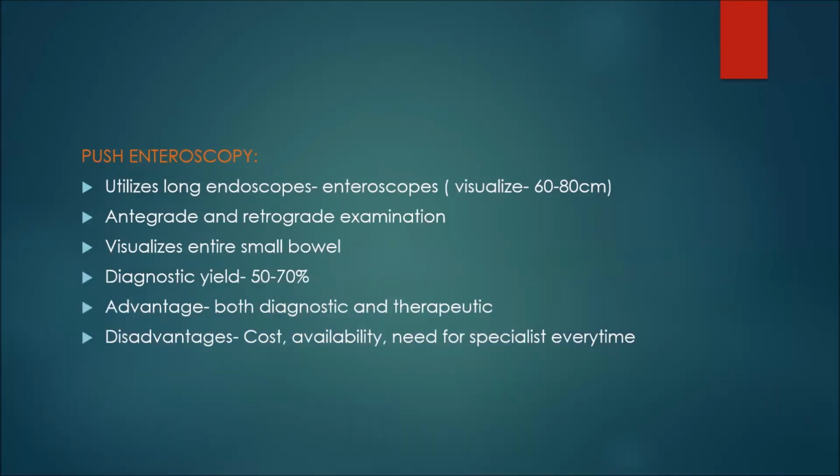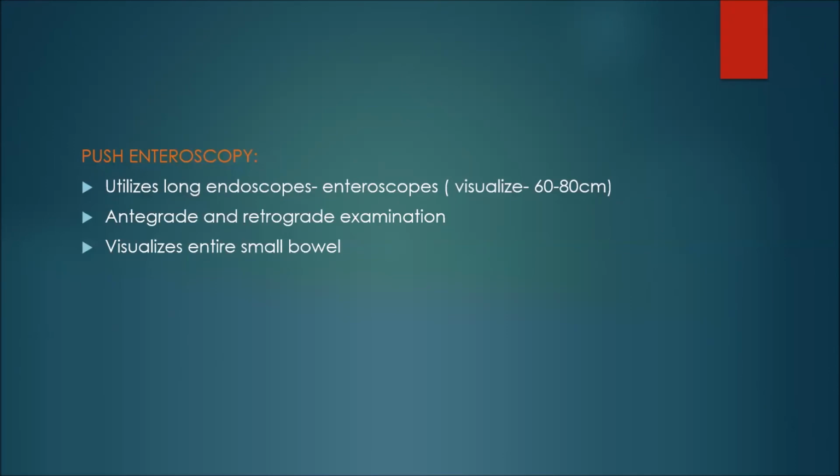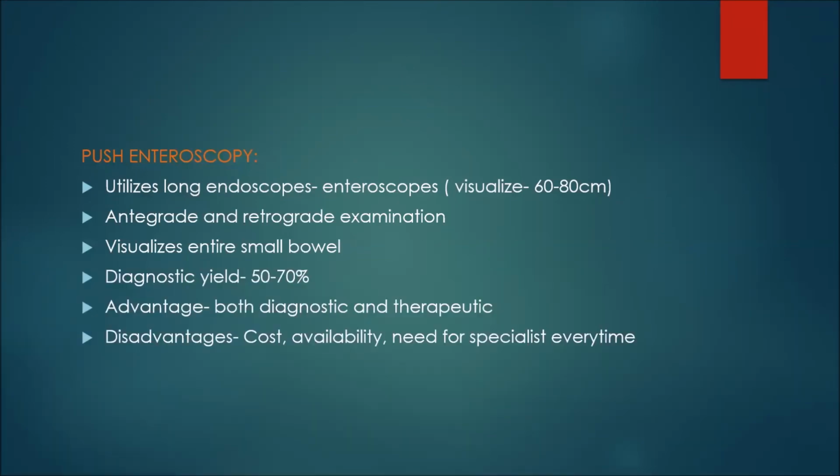Push enteroscopy utilizes long endoscopes, that is enteroscopes, and it will visualize 60 to 80 centimeters. Antegrade and retrograde examination can be done. Antegrade is push enteroscopy through the oral cavity, and retrograde is through the rectum. It visualizes the entire small bowel. The diagnostic yield ranges from 50 to 70%. It is both diagnostic and therapeutic. The disadvantage is again cost, availability, and need for a specialist every time.